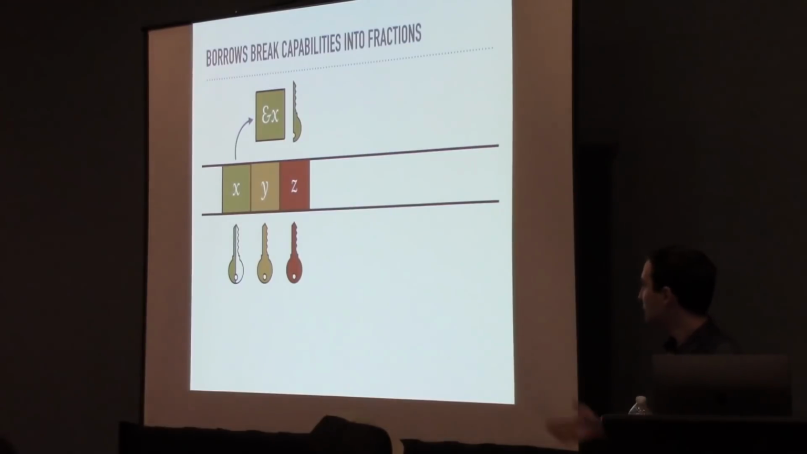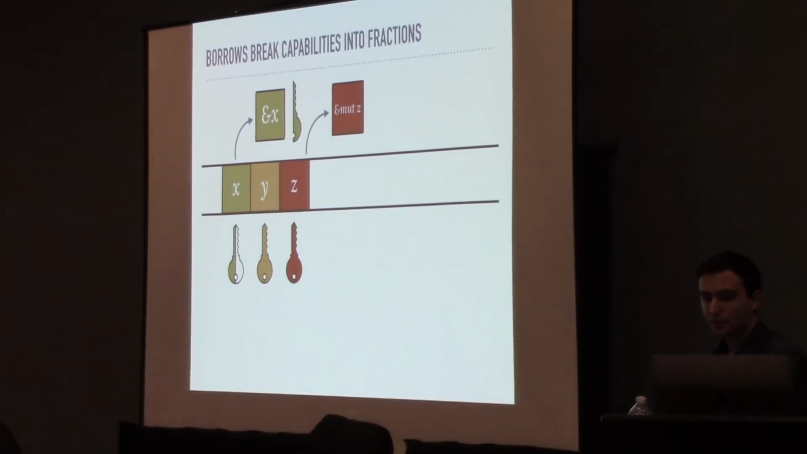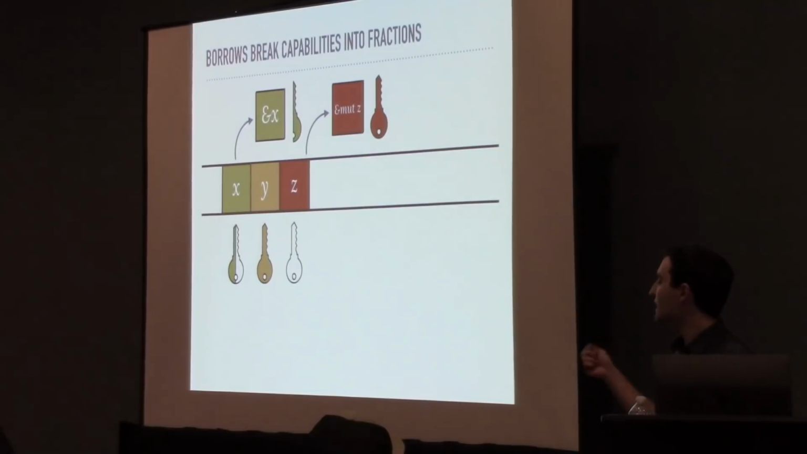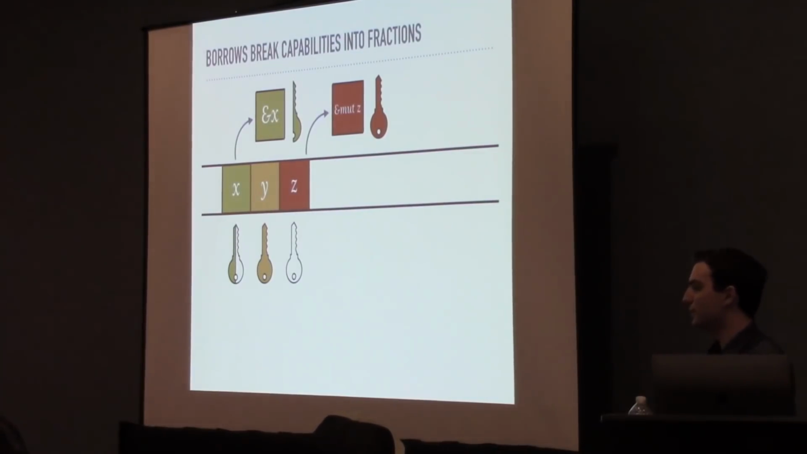You'll note that we left a blank space to remember that some part of the capability is missing. Then, in the case of the mutable borrow, we'll actually move the whole capability, but again, leave the same blank space to denote that the capability is missing. When we actually drop a borrow, we use this space to return the capability to its original location.